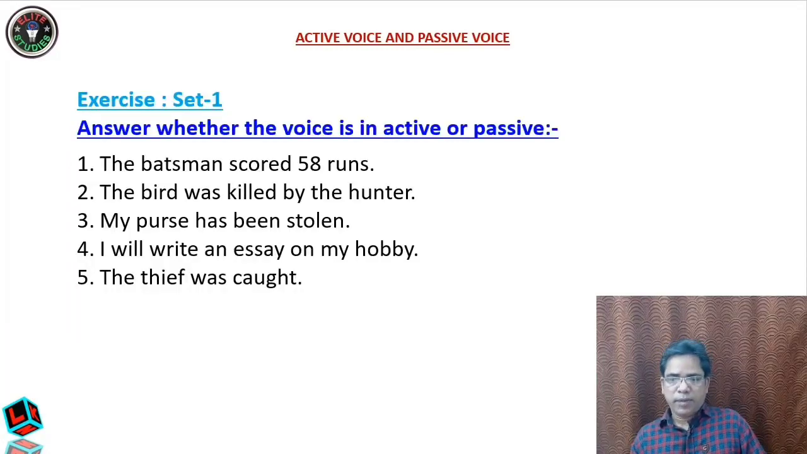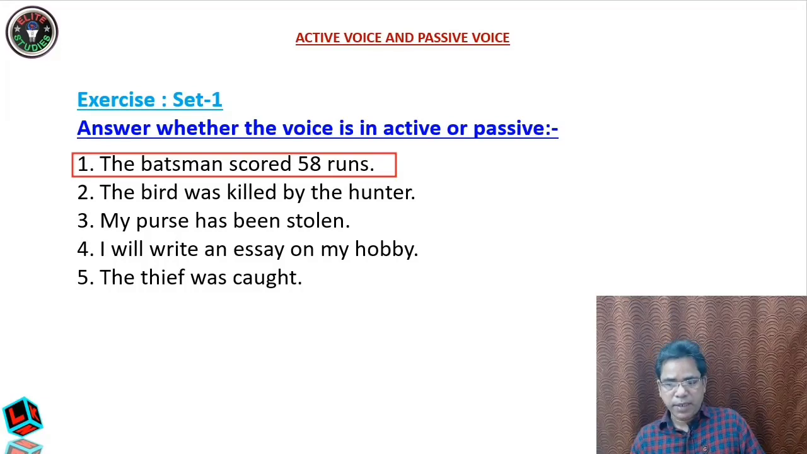Now exercise 1. Answer whether the voice is in active or passive. I will remind you that if the doer of the verb is the subject, meaning the subject is doing the verb, then it is active. If the subject is not the doer of the verb, then it is passive. See, the first one: the verb is scored. The batsman scored 58 runs. Who is scoring? The batsman. And batsman is the subject. So this is active voice.